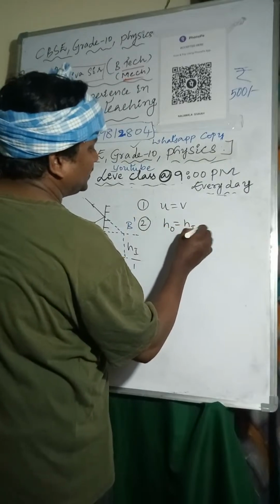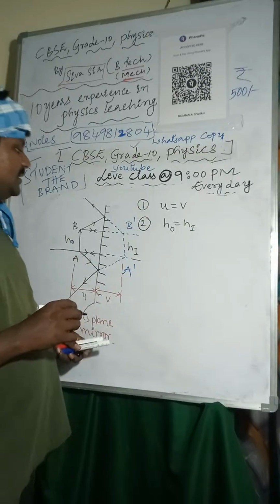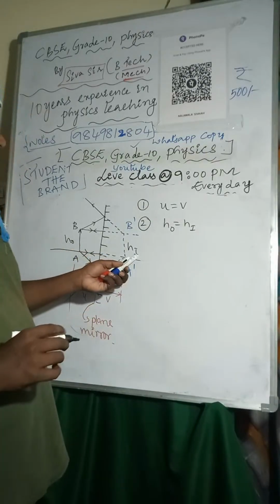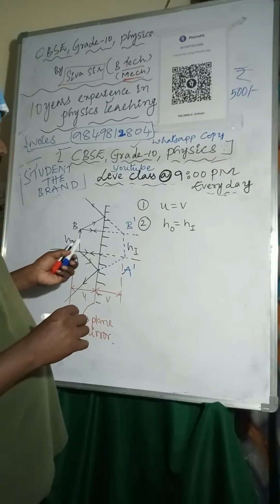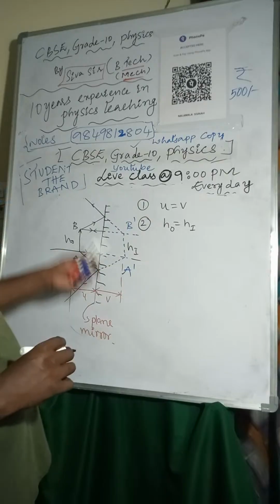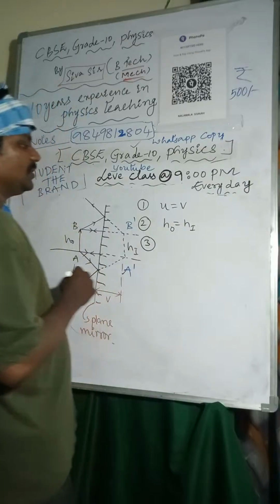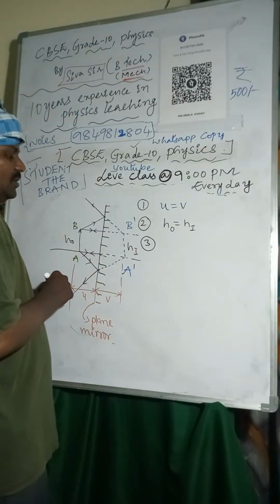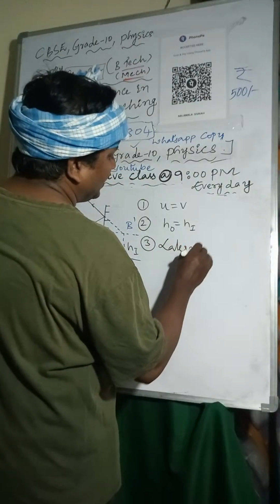Very important points. The next one, the third one: it also shows lateral inversion.